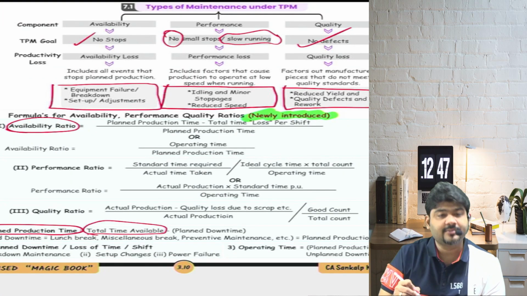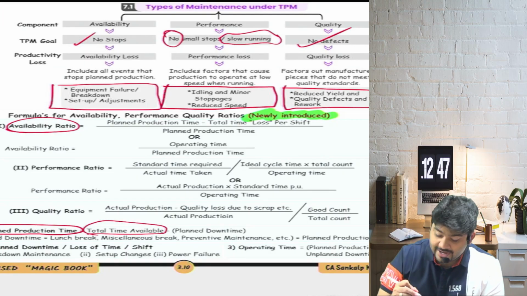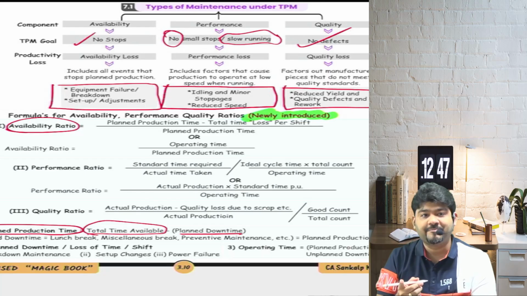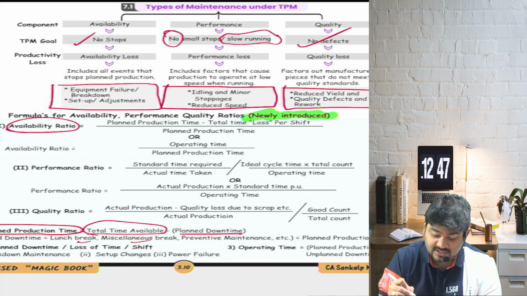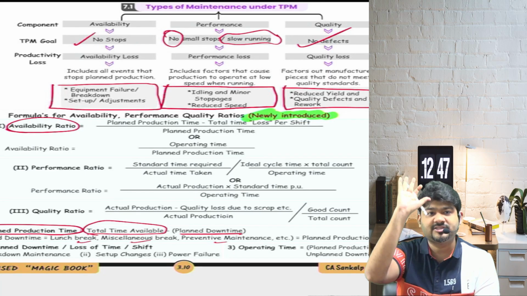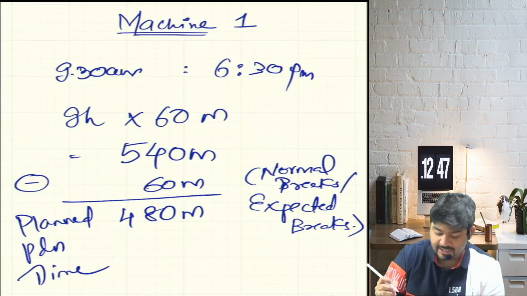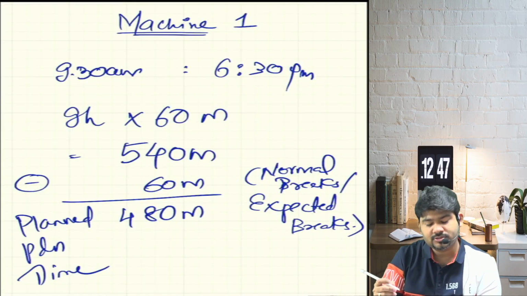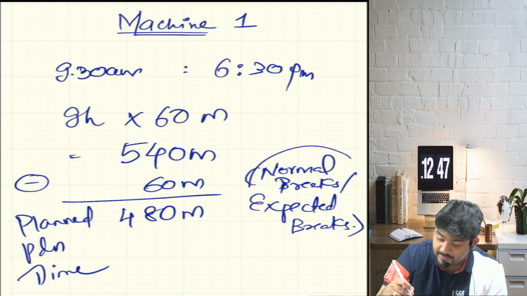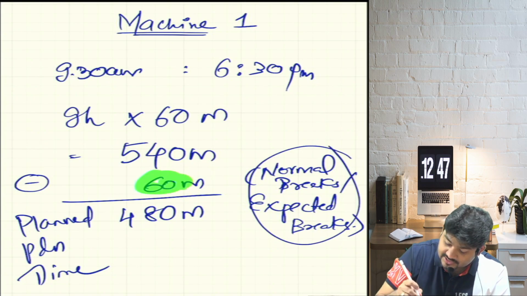So planned production time is total time available, 540 minutes, minus planned downtime, which includes your lunch break, miscellaneous break, preventive maintenance, and everything which is expected. Okay, so that is your planned downtime. Sorry, planned production time. This is your planned downtime. This 60 minutes is what?